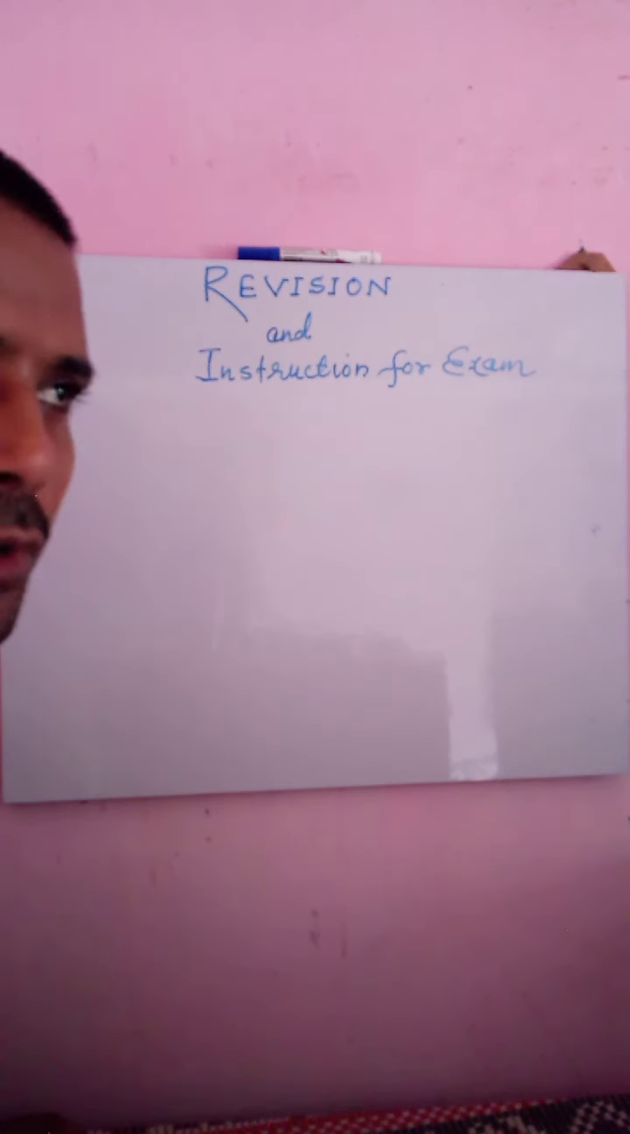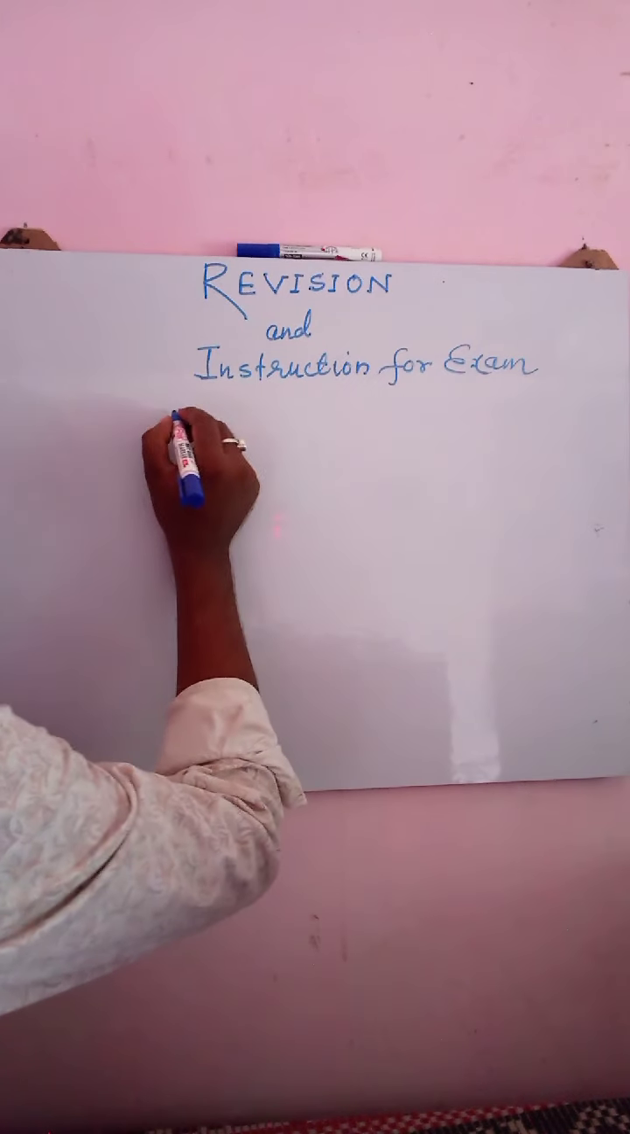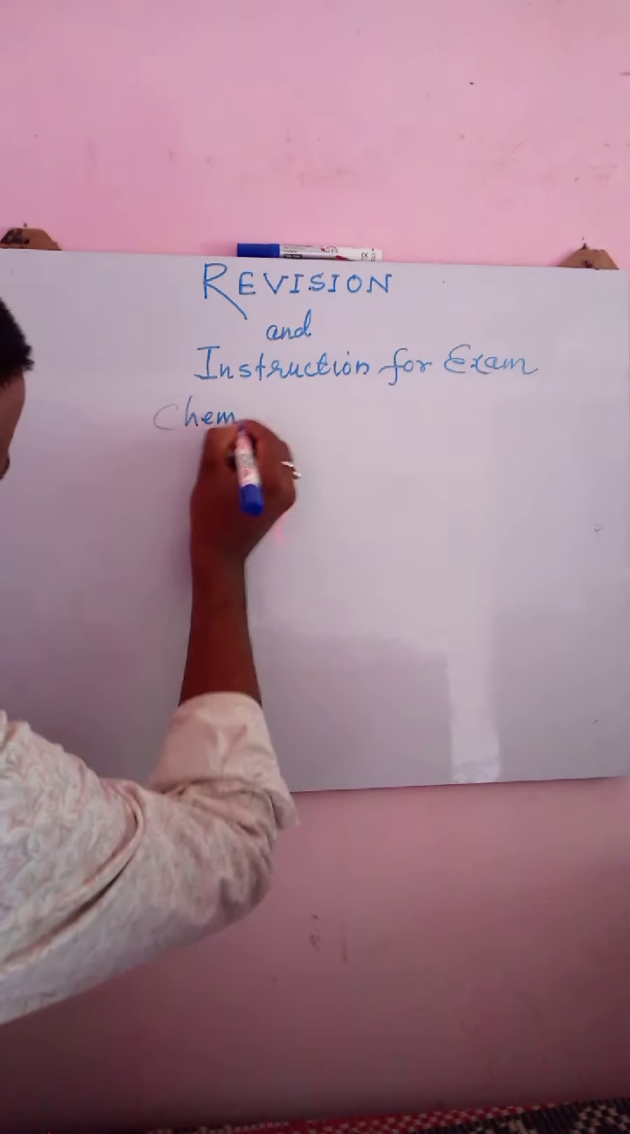Today I would like to revise again the criss-cross method of writing chemical formula and radical, because this part is very important. You can say it is the backbone of chemistry. Without knowing chemical formula, it is not possible to understand chemical reactions, right? So today we will revise the topic chemical formula writing skill.